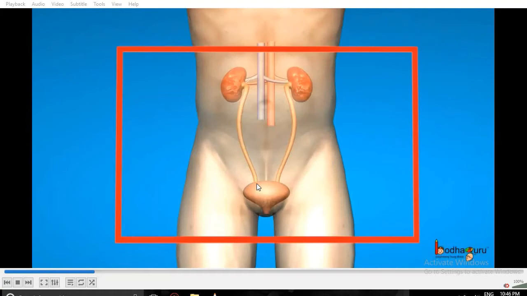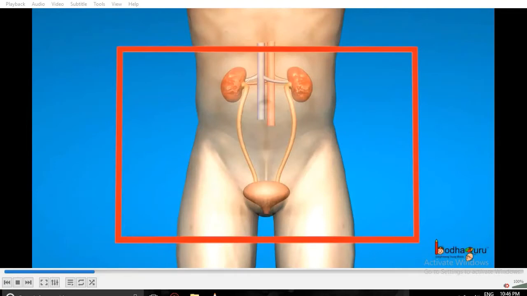Then the ureter is connected with the muscular bag-like structure called the urinary bladder, and that urinary bladder has one muscular tube-like opening, known as the urethra. Through this urethra, our excretory system passes urine out of the body, and through that urine, which chemical gets passed out of our body? That is urea.